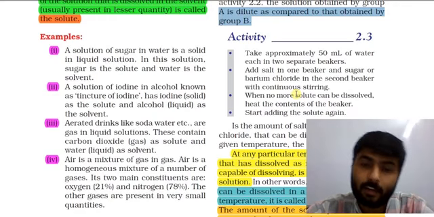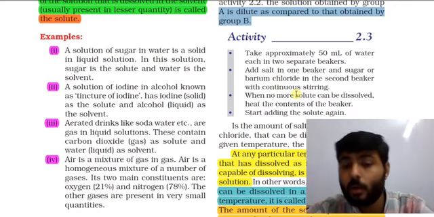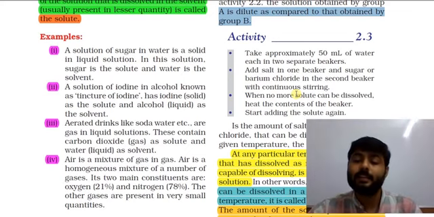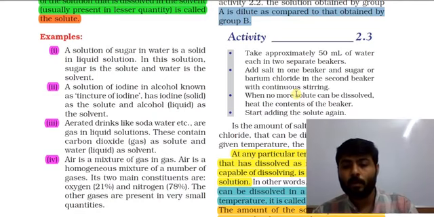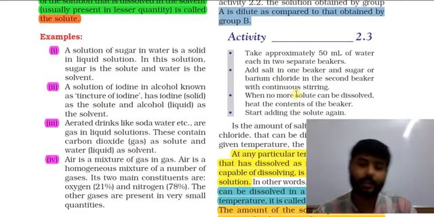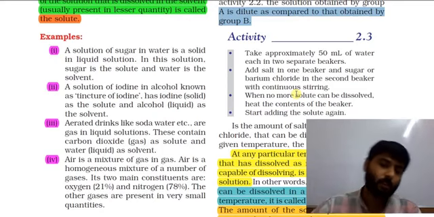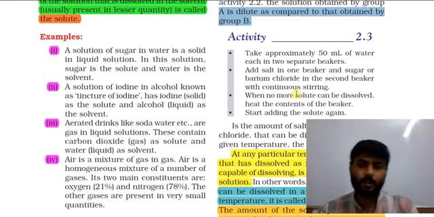When no more solute can be dissolved, heat the contents of the beaker and start adding solute again.